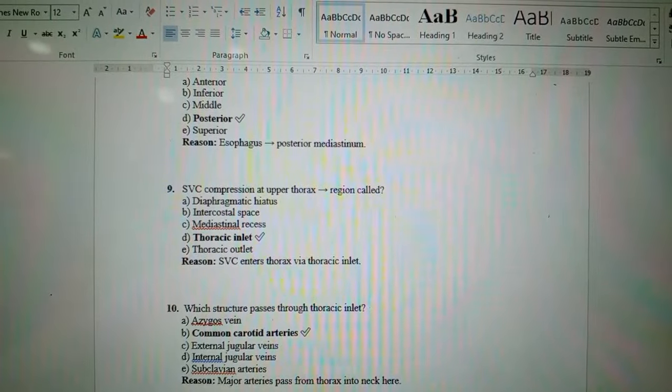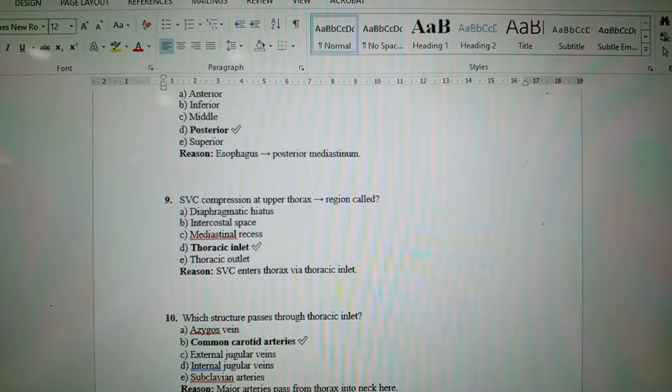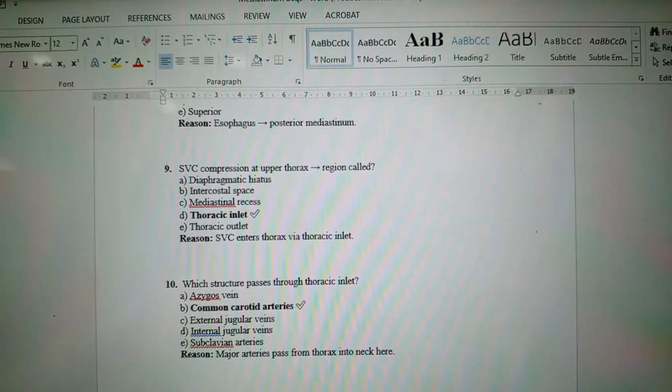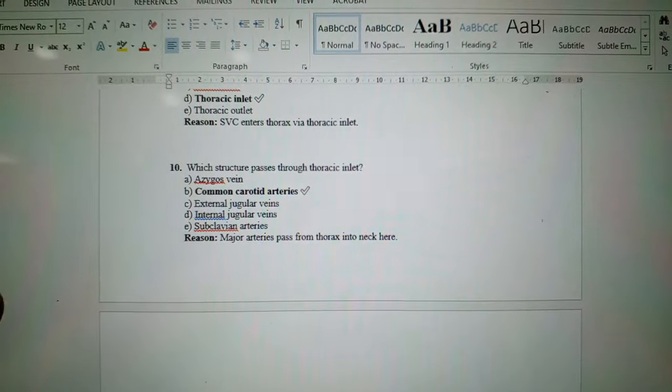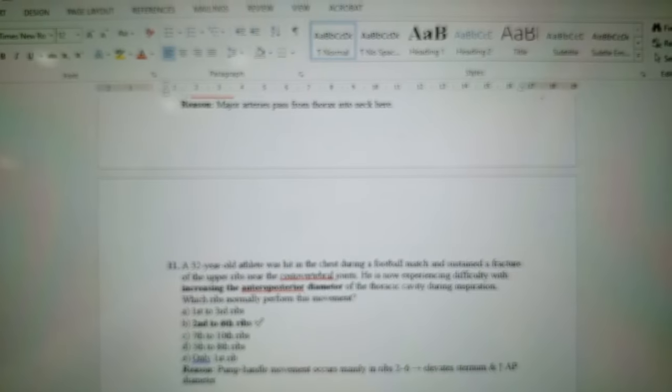Superior vena cava compression at the upper thoracic region is called which inlet? This is called the thoracic inlet. The superior vena cava enters the thorax by the thoracic inlet. Which structure passes through the thoracic inlet? Common carotid arteries, because the major arteries pass from the thorax into the neck here.